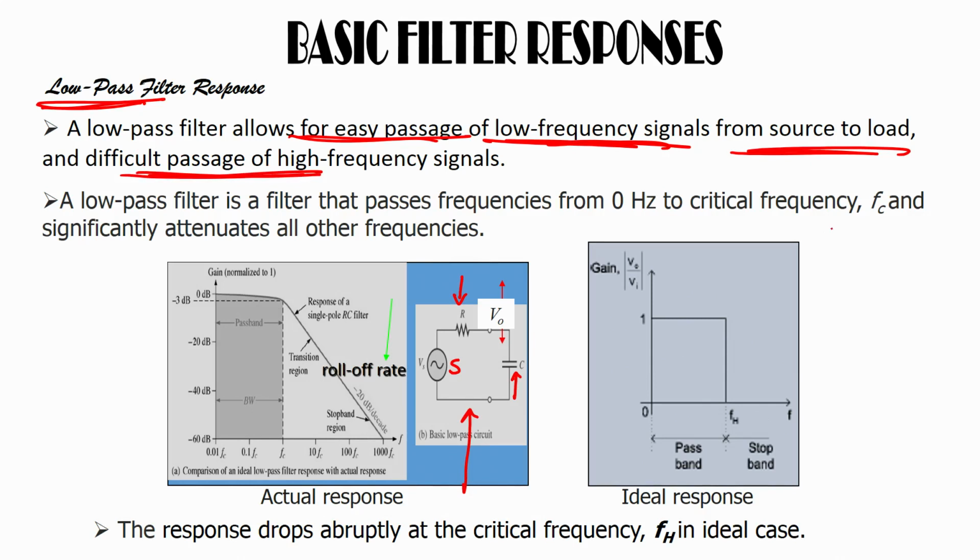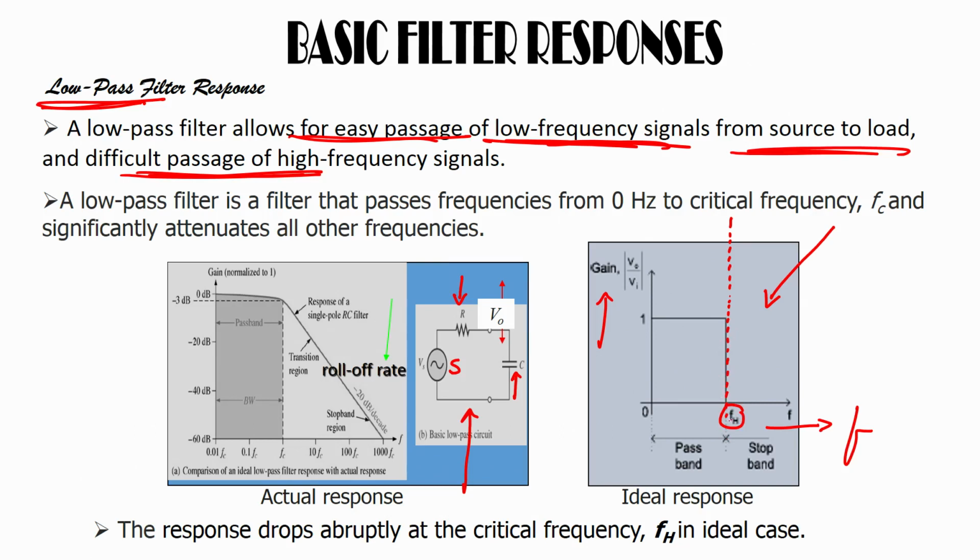So, if you see the ideal plot for the low pass filter, or ideal response of the low pass filter, it will look like this. You have y axis where you have gain, and you have x axis where you have frequency, right. And then you have to design the filter such that above the frequency FC or FH, it will not allow the frequency to pass.